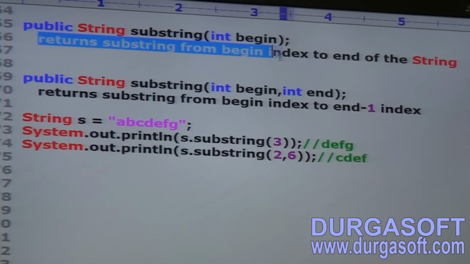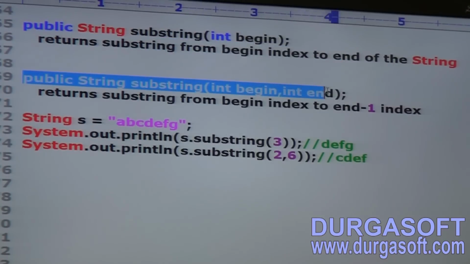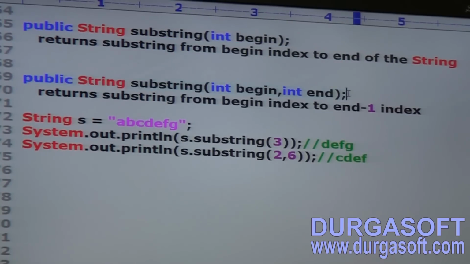Returns a substring from begin index to end of the string.